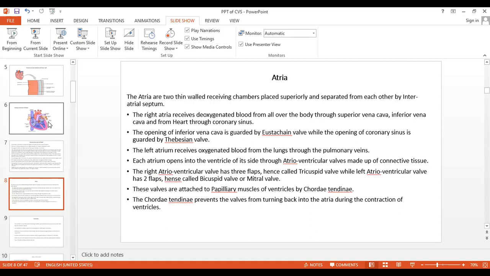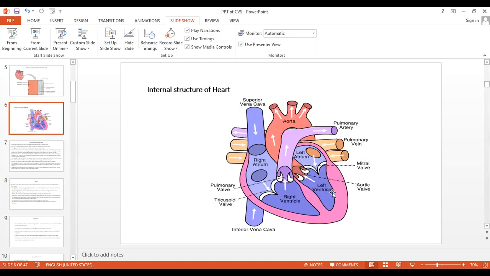It means the heart consists of blood vessels. All these blood vessels join to form the coronary sinus, and this deoxygenated blood opens into the right atrium. At a time, the deoxygenated blood from the superior vena cava, inferior vena cava, and also the coronary sinus opens into the right atrium.